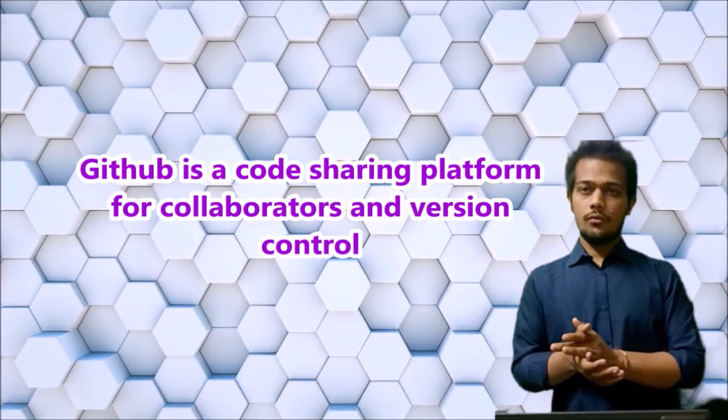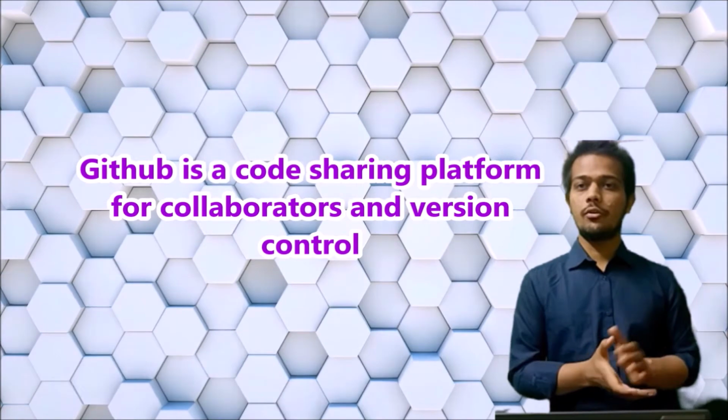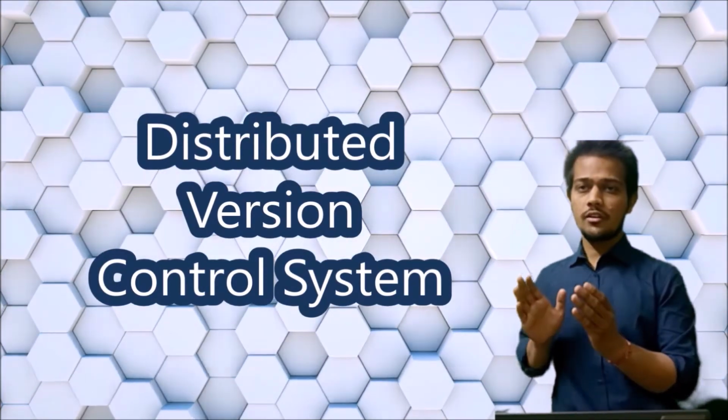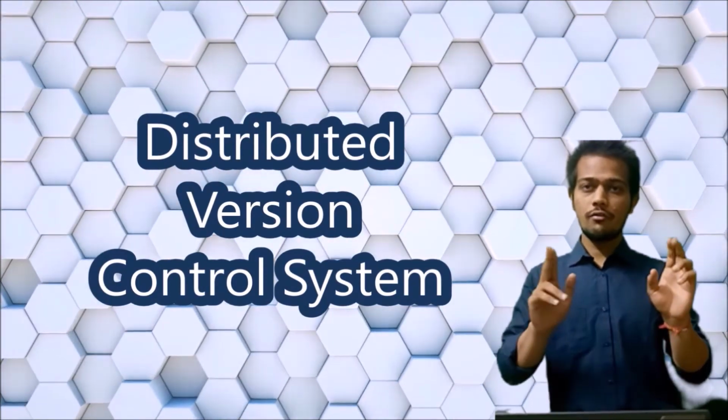Okay, what is the basic definition of GitHub? GitHub is a code sharing platform for collaborators and version control. We can also say that GitHub is a distributed version control system. We will talk about the distributed part later. Now let's focus on version control.